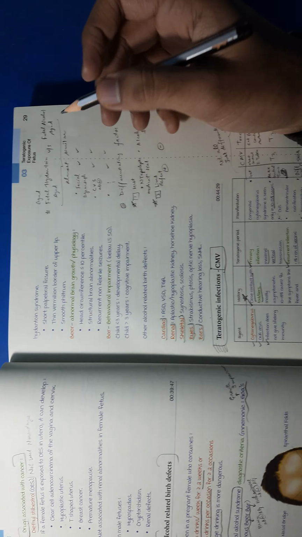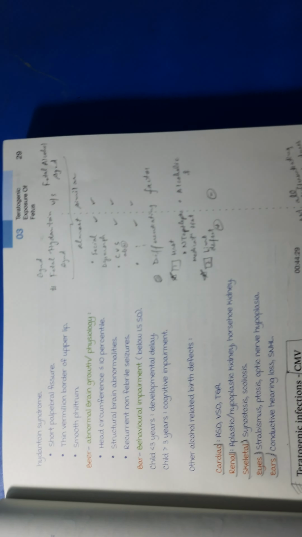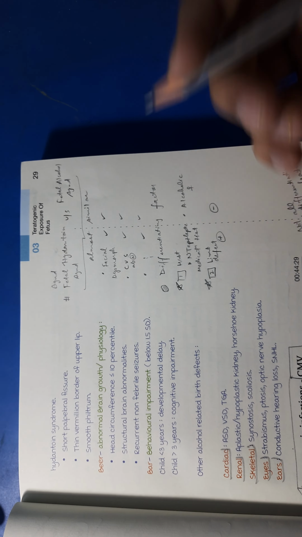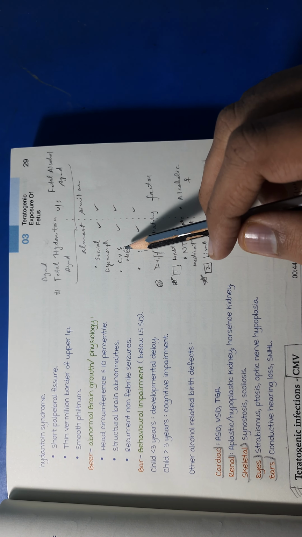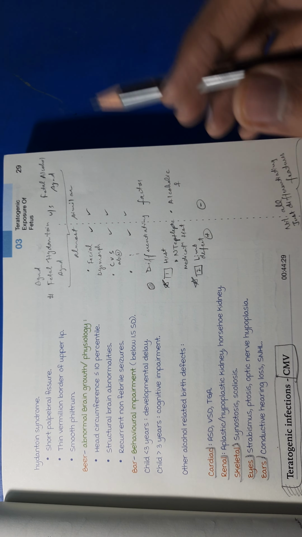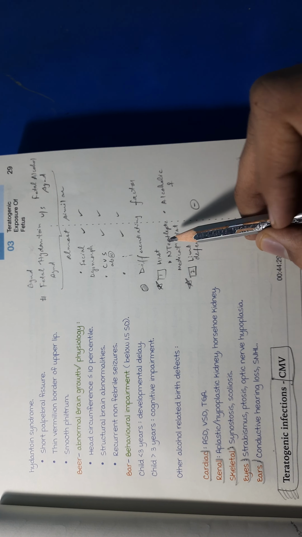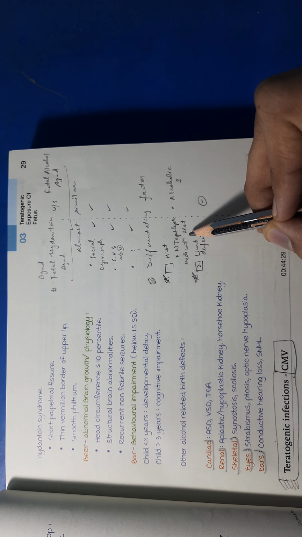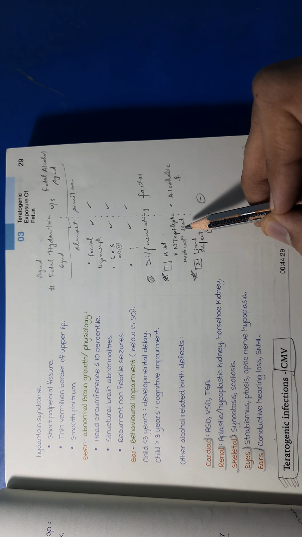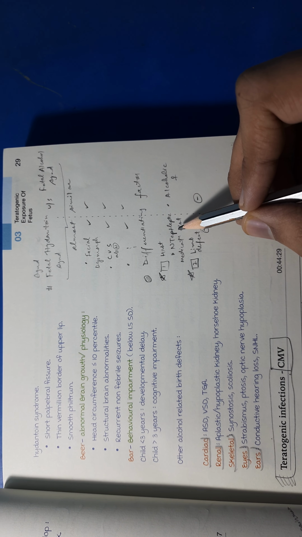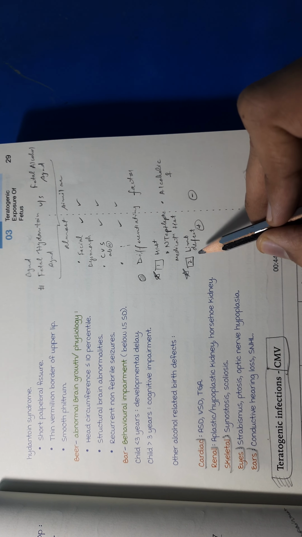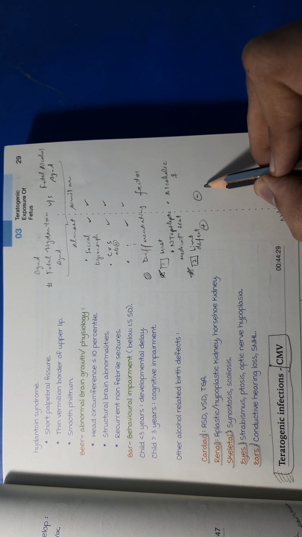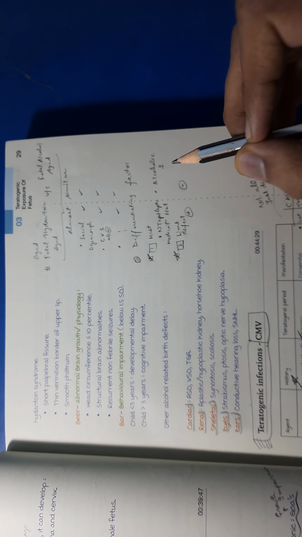You should just know how to differentiate between fetal hydantoin syndrome and fetal alcohol syndrome. They have almost similar presentation. Facial deformity is present in both, severe abnormality is present in both, and other features are present. The differentiating factor is first the history. Here there will be a history of anti-epileptic medication, because hydantoin is an anti-epileptic, that is phenytoin, which is of the hydantoin group. Here there will be an alcoholic history. Here distal limb defects are present. Here nothing like that in alcohol. So this is a difference that you should remember.